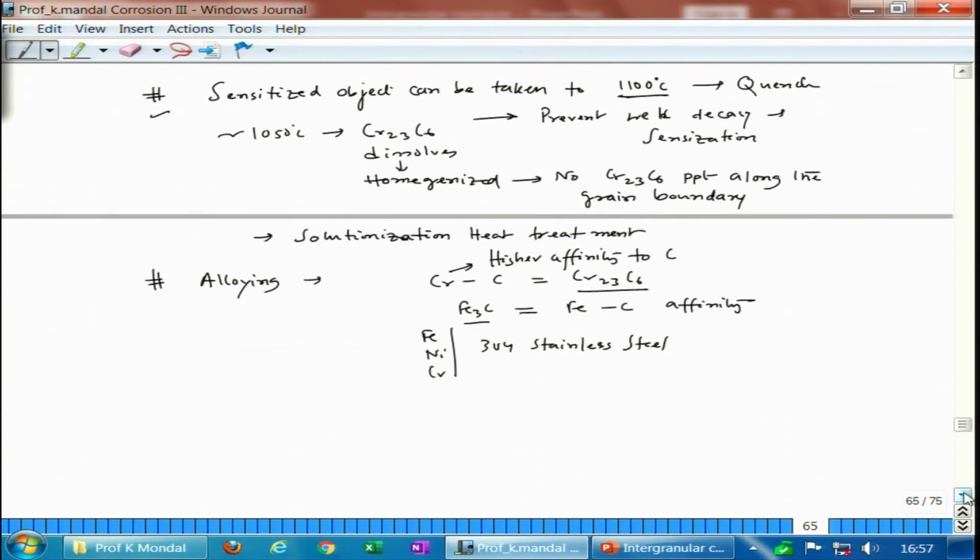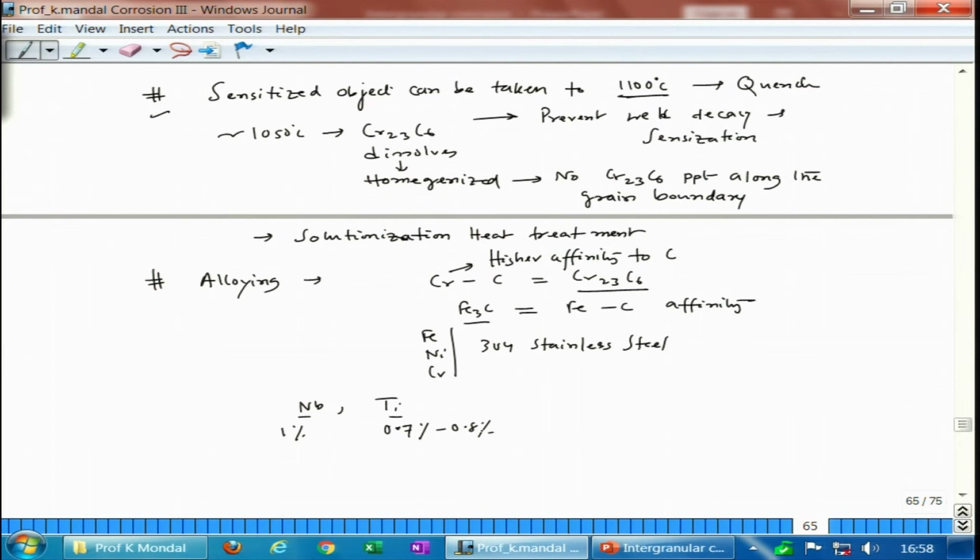Now, let us say I have another element, which is either niobium or titanium. If we add them in a small amount, this is maximum 1%, and this is also around 0.7 to 0.8%.